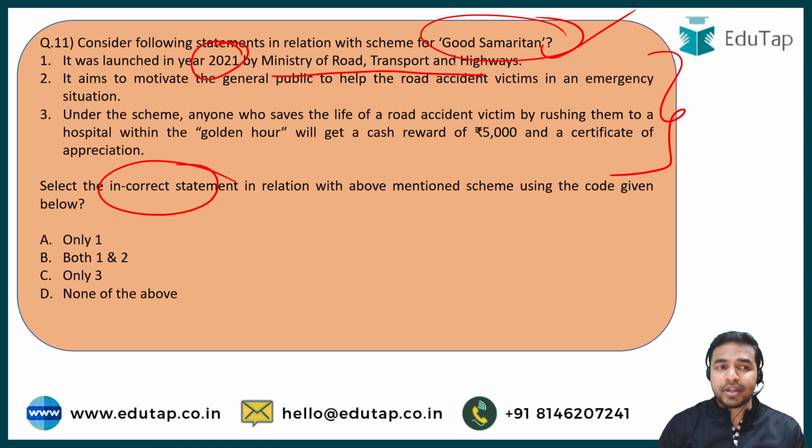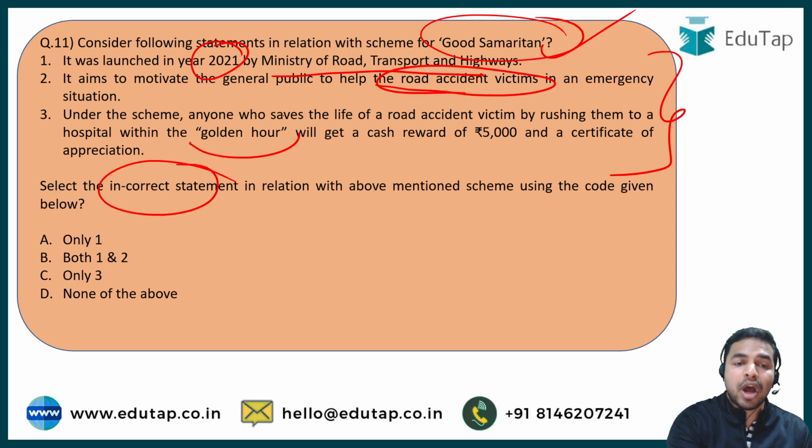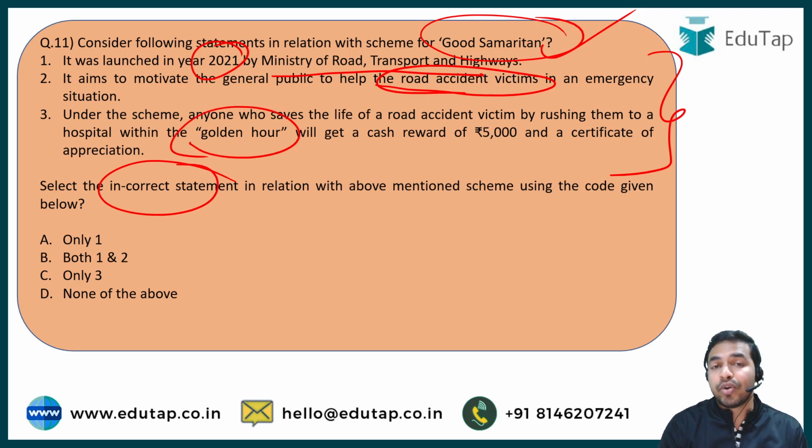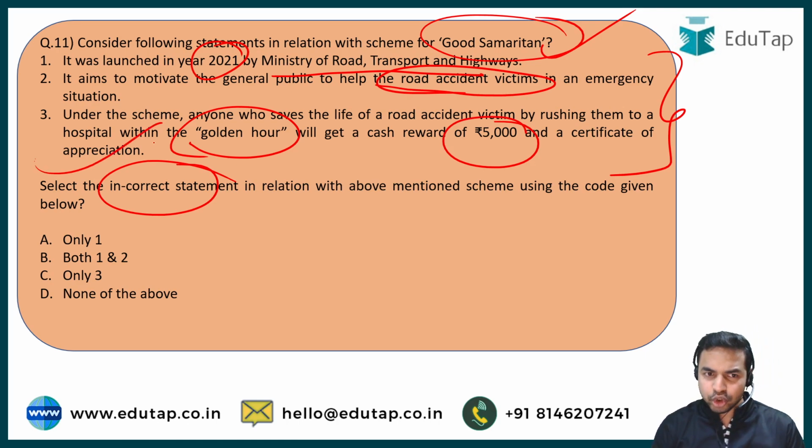The second statement talks about the aim of launching this scheme, that is to motivate the general public to help the road accident victims in an emergency situation. And the third statement says that under this particular scheme, anyone who saves the life of a road accident victim by rushing them to a hospital within the golden hour will get a cash reward of rupees 5,000 as well as the certificate of appreciation. So my dear learners, those were the three statements about the scheme for Good Samaritan.